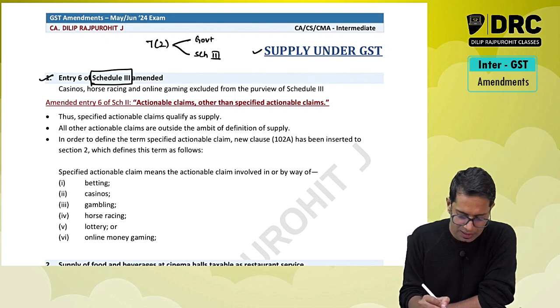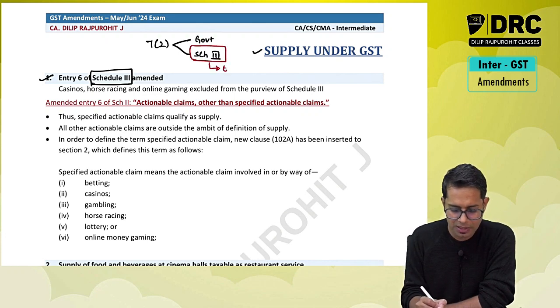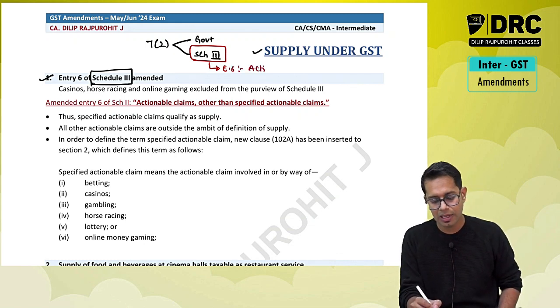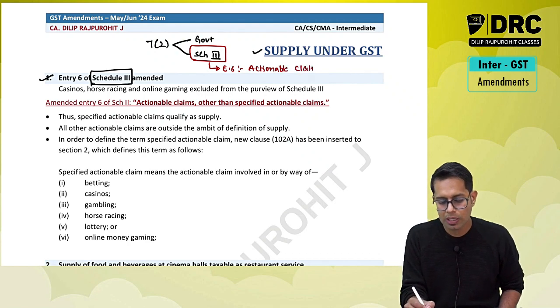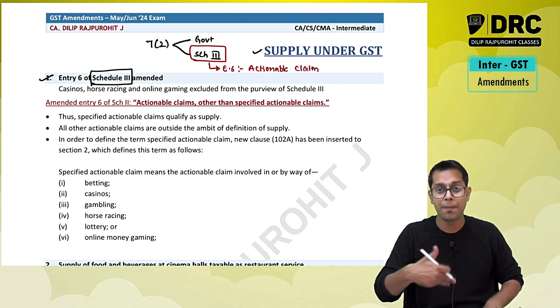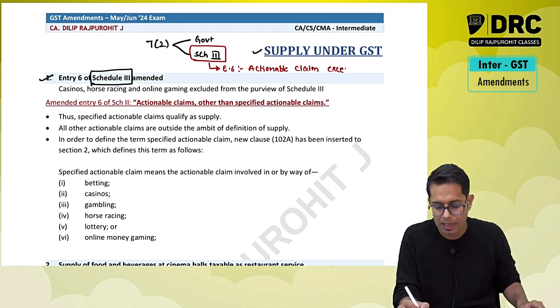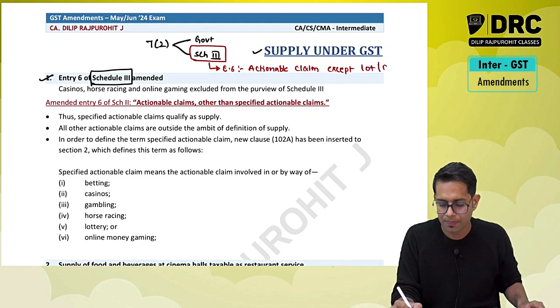So one of the items in this Schedule 3, that is entry number 6 of Schedule 3, is what, sir? Actionable claims except lottery, betting and gambling. So what is not read as supply? Actionable claims. If you are supplying actionable claims, sir, it is not read as supply except lottery, betting and gambling. Except what? Lottery, betting and gambling.